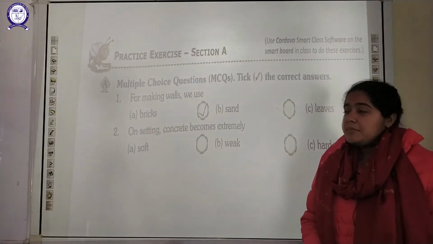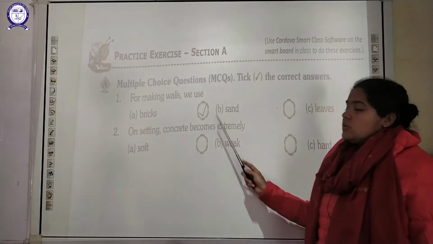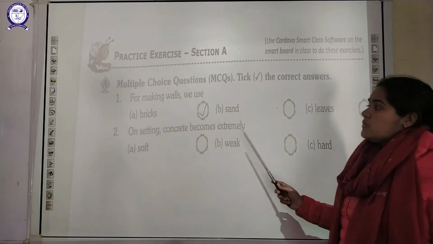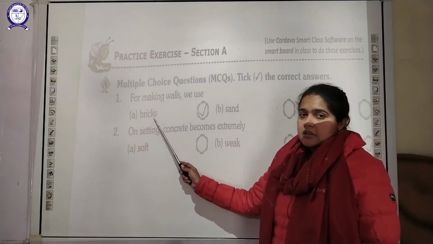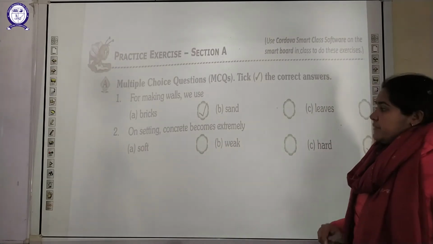So the first multiple choice question, as you can see here, is: for making walls we use dash. So what all things are we using? So basically bricks are the main important things that are used for making the walls.